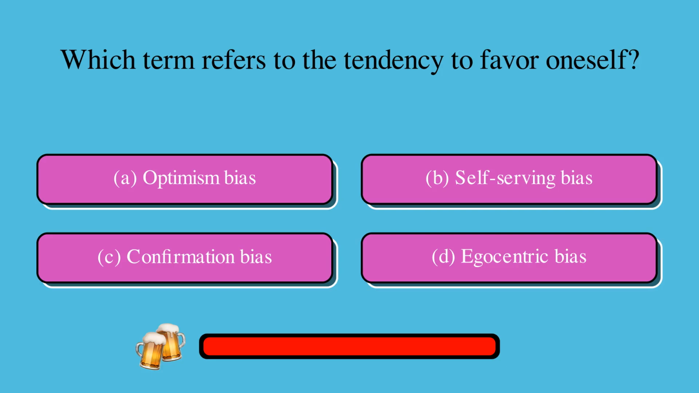Which term refers to the tendency to favor oneself? Is it A, optimism bias, B, self-serving bias, C, confirmation bias, or D, egocentric bias? The correct answer is B, self-serving bias.